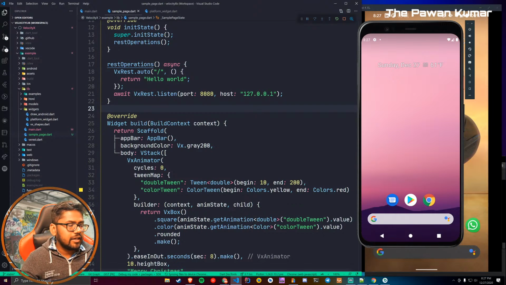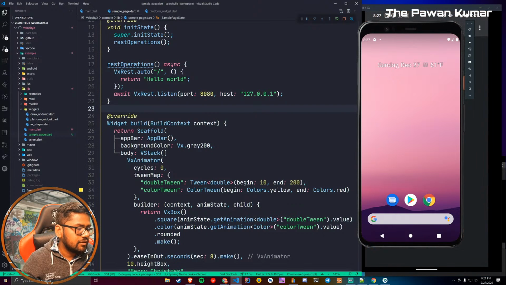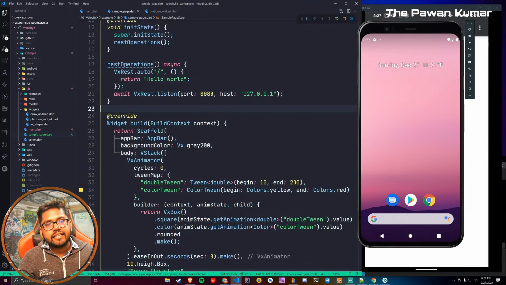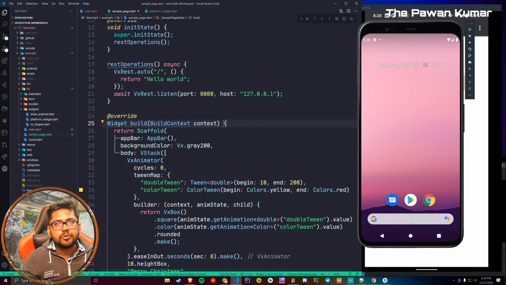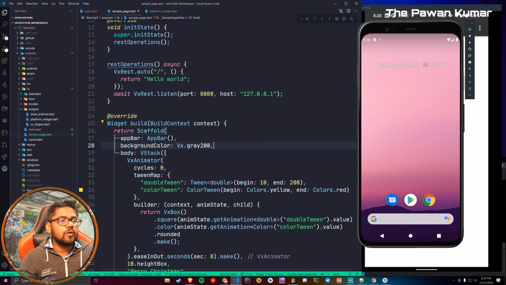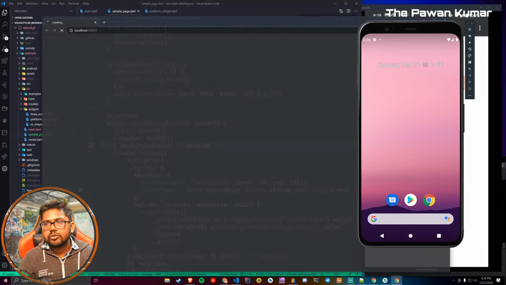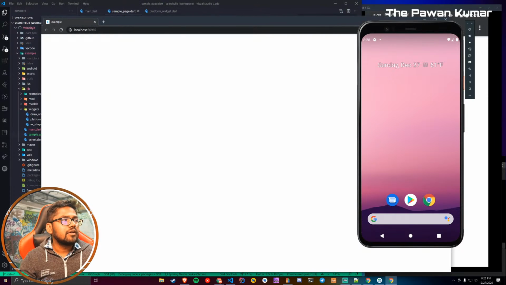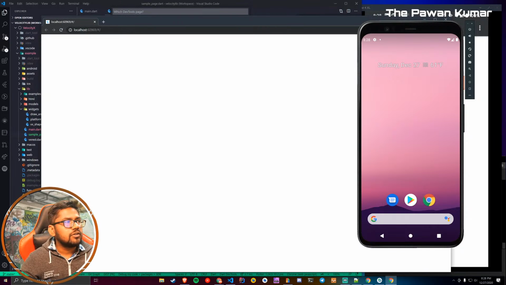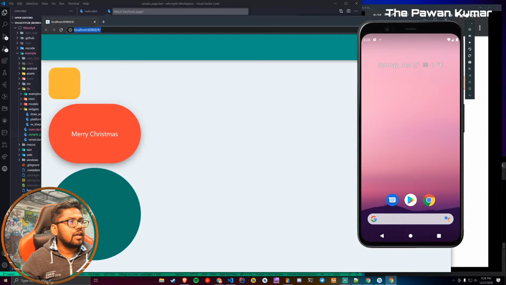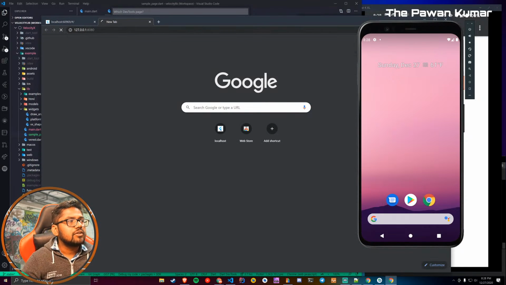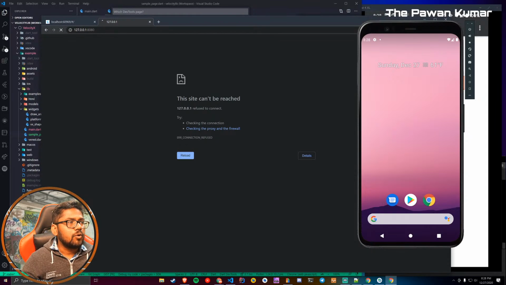Yes, that's a good idea. I should try on my device itself. Guys, by the way, just for the sake of telling you, it's actually running on my personal device. It's not running here on this browser or in this particular Windows. The reason is probably because I have disabled the firewall and all those things, and because of that, localhost is not working on this particular computer. But okay, what we will do, so this is our address. Let's try one more time, just to check if this works. Okay, this is not working.